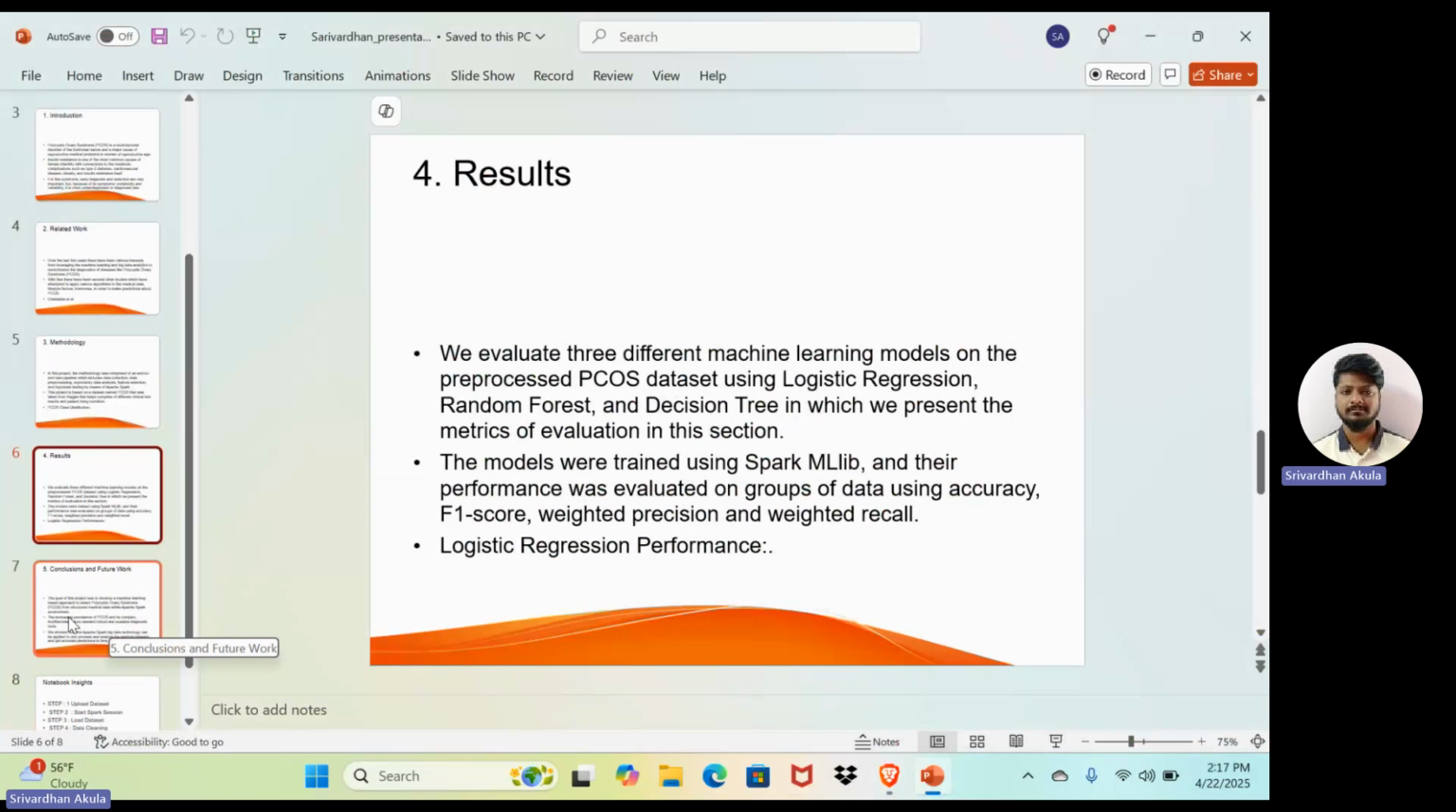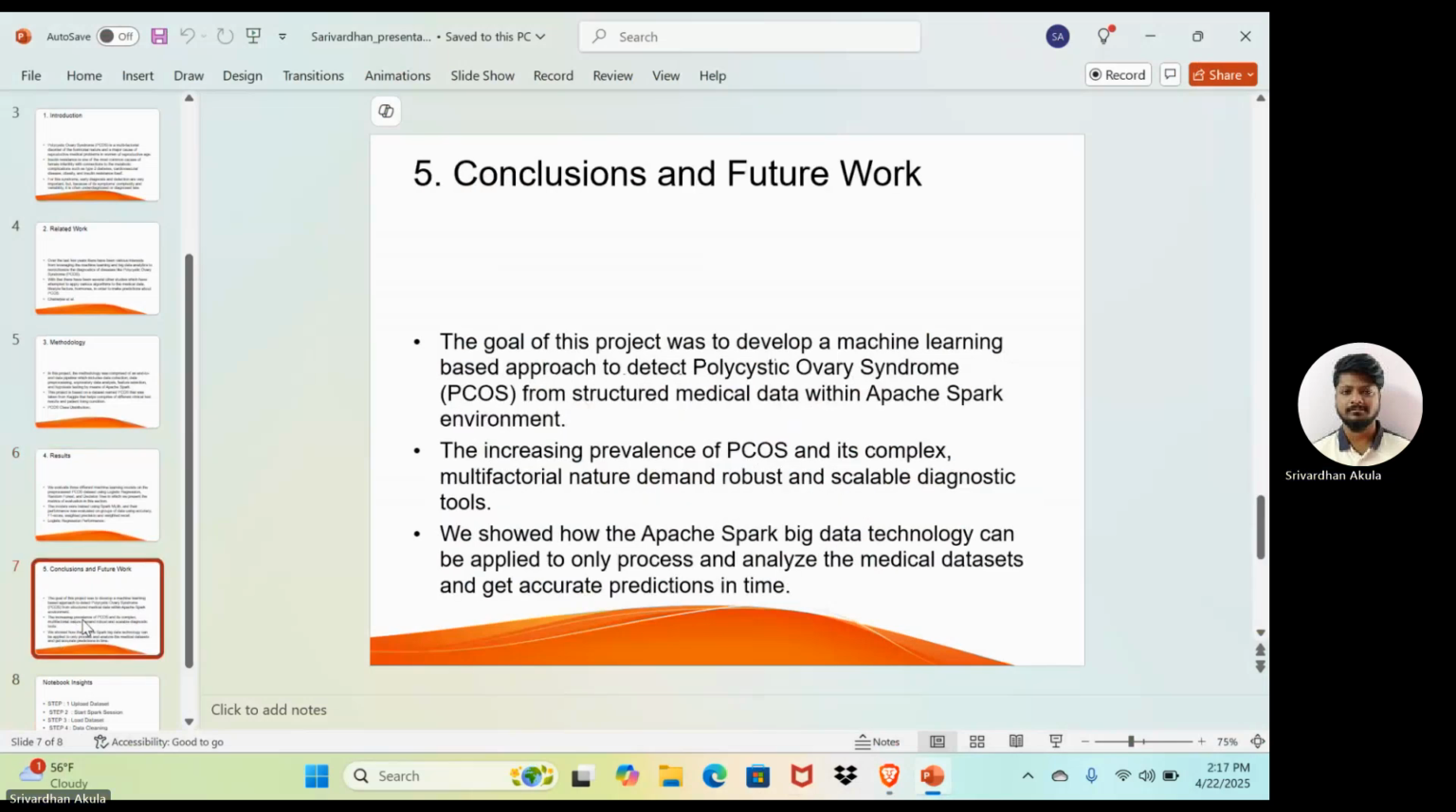Coming to the conclusion, in short, we showed that smart computer models and big data tools can help detect PCOS, and Apache Spark helps us work faster and handle more data. In future, we want to use even bigger data, real-time patient information, and more advanced models like deep learning.